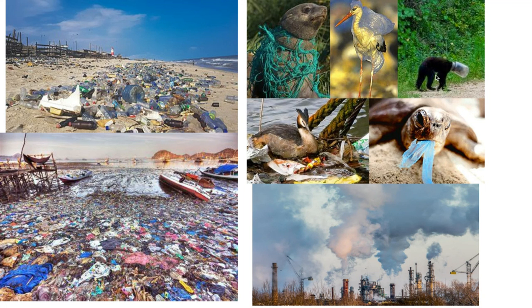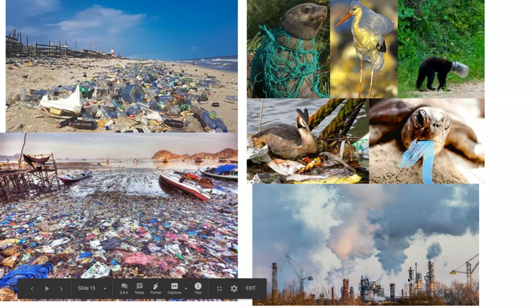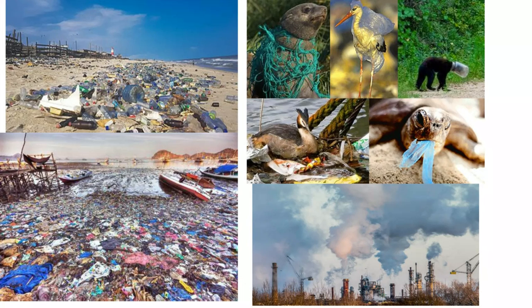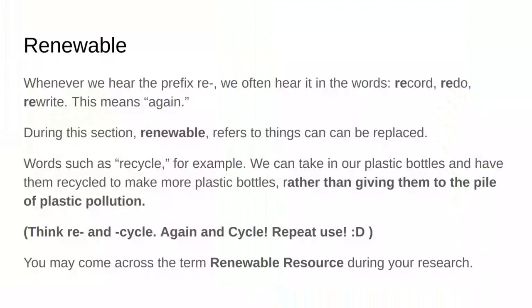And here a bear, which is really more of a forest biome, has a jar stuck on its head. And here is an example of air pollution as well. The chemicals in the air can also have dangerous effects on animals because if you breathe those in, that gets absorbed into the body and that can really affect how the animal in turn lives its life or if it's able to reproduce. So these are very important things that you can read about through your research.